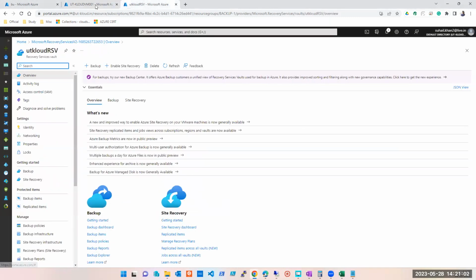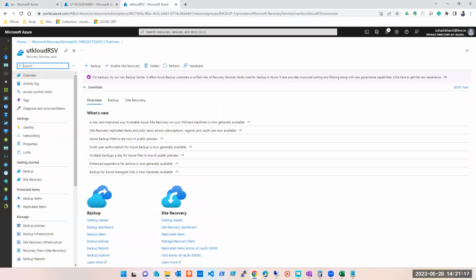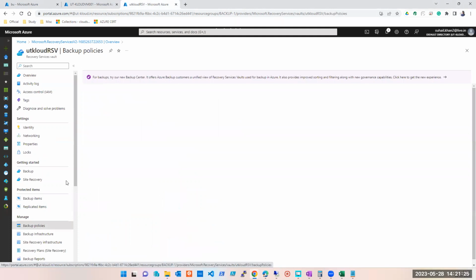From here we will add. What is the drawback if I do it from the machine? I'll have to go to every individual machine and then I will have to do it. Clear? Or if I come to the vault, what is the benefit? Under the vault, I can add multiple machines from that region. So let's quickly see that. Either I can click on getting started, or I can create the backup policy first. So let me see the backup policy.